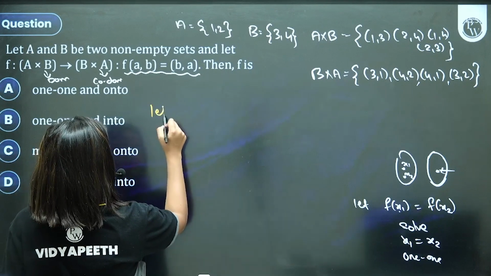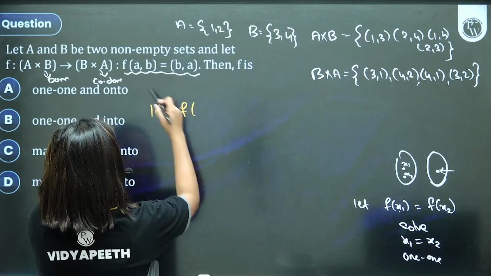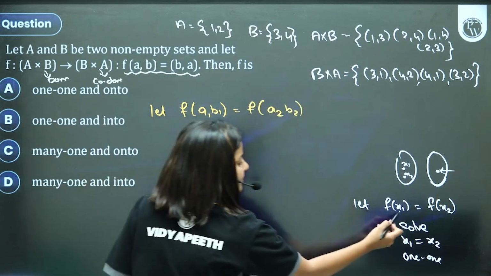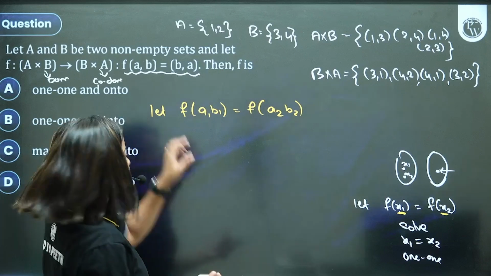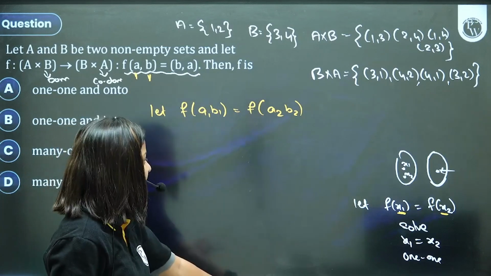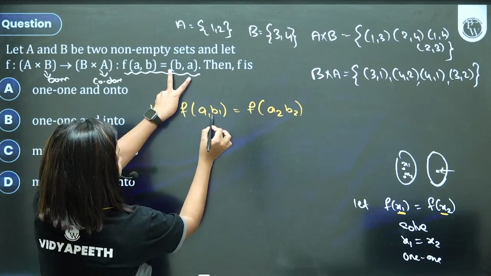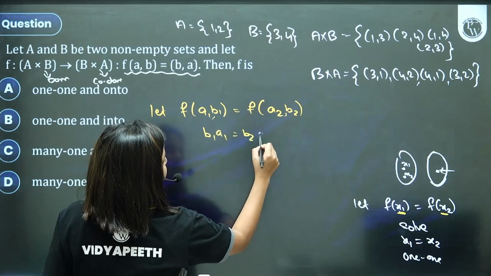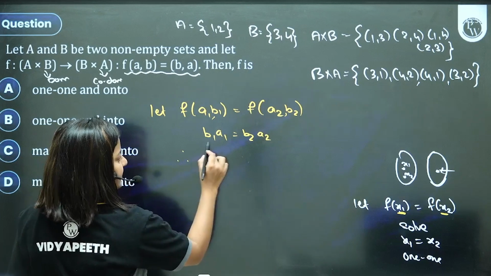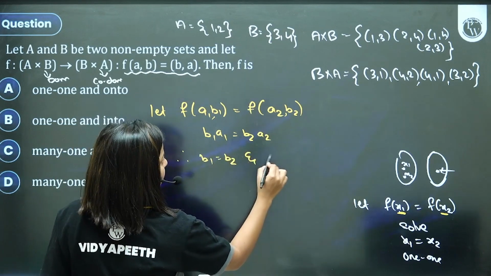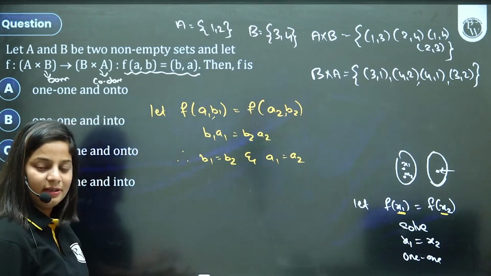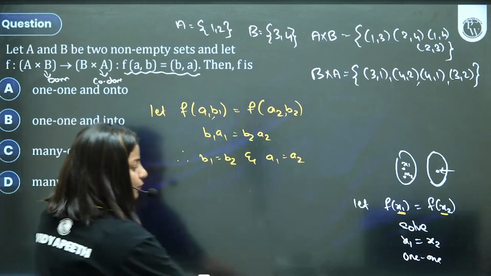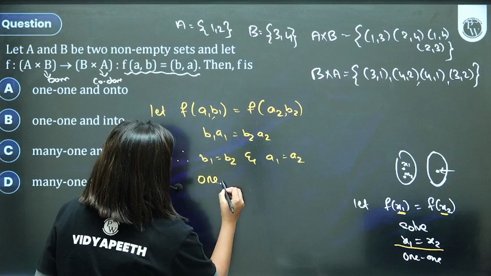So, bachcho, let us say f of first input (A1, B1) is equal to the second one (A2, B2). Like we consider your x1 and x2, instead of x1 and x2 your input is (A, B), so I've considered (A1, B1) and (A2, B2). What is f of (A1, B1) equal to? (B1, A1). What is f of (A2, B2) equal to? (B2, A2). From here, can I say that B1 is equal to B2 and A1 is equal to A2? They have to be, because what other way can we equate? So B1 is B2 and A1 is A2. If this is satisfied, we say it's 1 to 1.